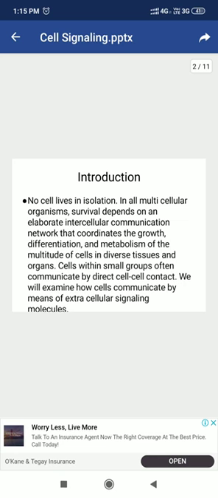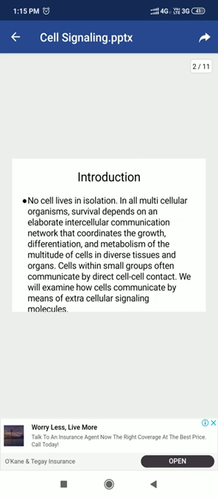So we can say no cell can live in isolation. In all multicellular organisms, survival depends on an elaborate intercellular communication network that coordinates the growth, differentiation and metabolism of the multitude of cells in diverse tissues and organs.